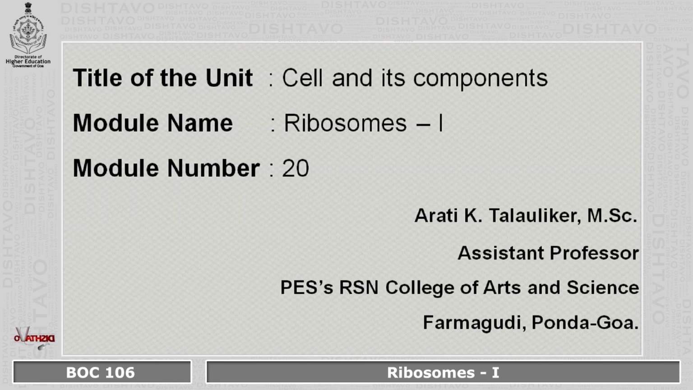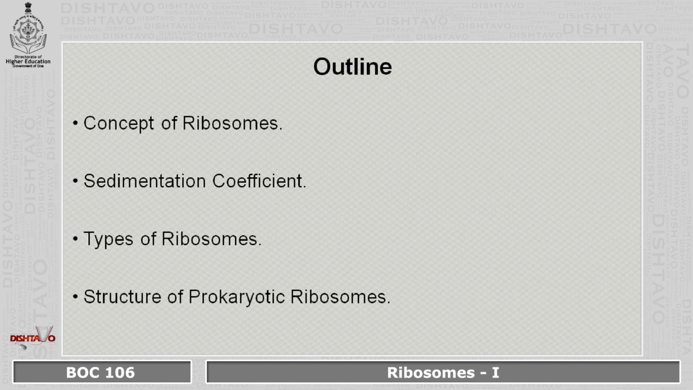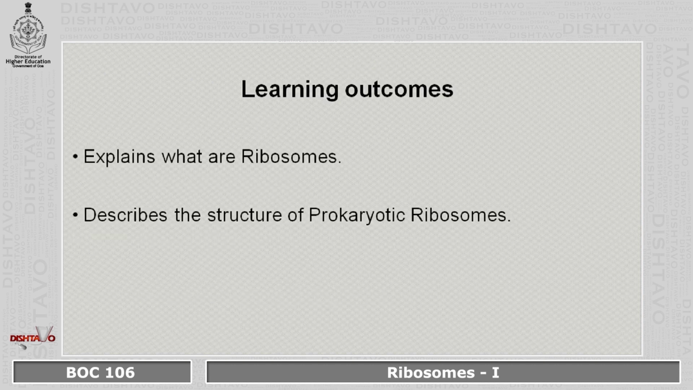Module name: Ribosome 1, module number 20, and the title of the unit is Cell and its Components. In this module, we are going to learn the concept of ribosomes, sedimentation coefficient, types of ribosomes, and the structure of prokaryotic ribosomes. On the completion of this module, you will be able to explain what ribosomes are, and you will also be able to describe the structure of prokaryotic ribosomes.